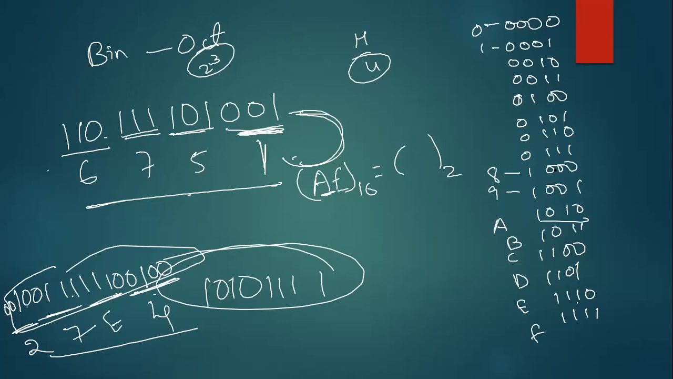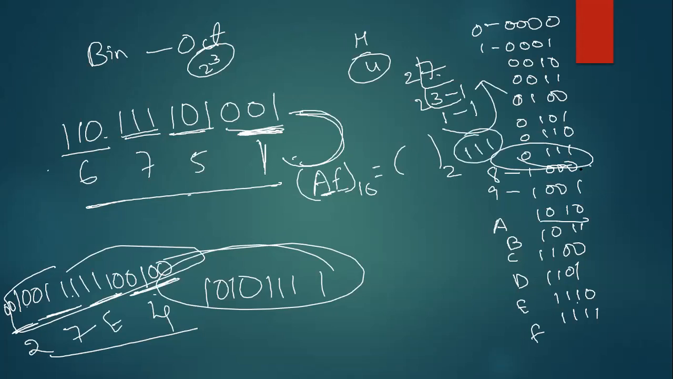Anyway, you may ask, sir, how have you written 7 as 111? I want to write 7 in binary. So what I will do: 7 divided by 2 is 3 times, 1 is the remainder. 3 divided by 2 is 1 time, 1 will be the remainder. If I write them, what will happen? 1, 1, 1. So 7 means 111.